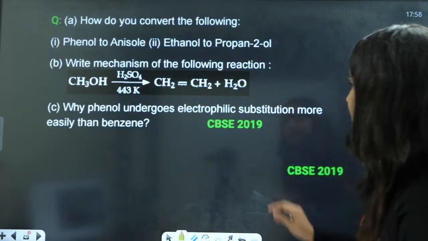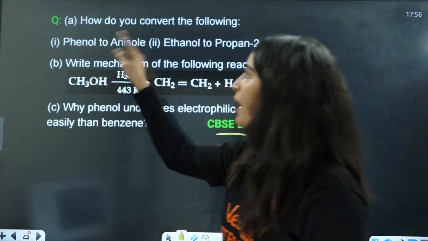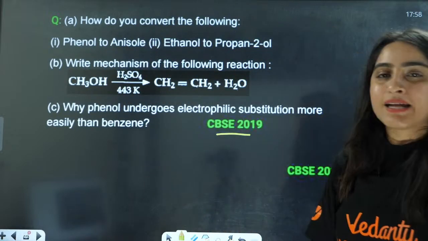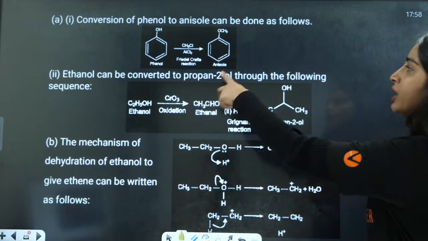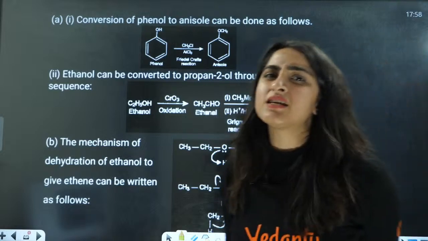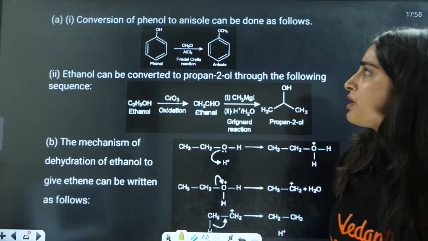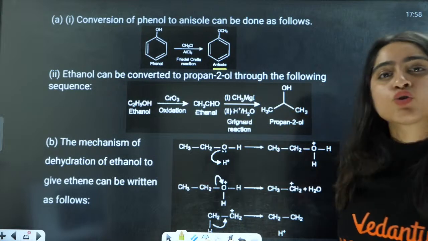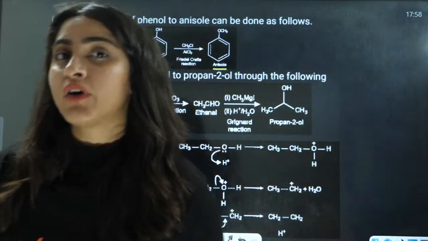Now, next is a 2019 question, that is phenol to anisole, ethanol to propan-2-ol. Then these two reactions here. Okay, let us see this. First is conversion of phenol to anisole. Very easy. How do you convert it? CH3Cl, AlCl3, Friedel-Crafts reaction, and you will have anisole here. Rest, we have also done this in our organic conversions.